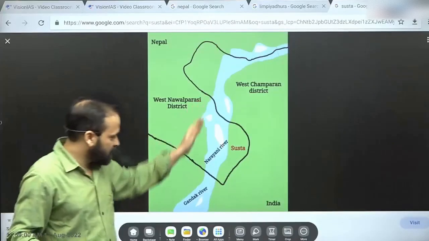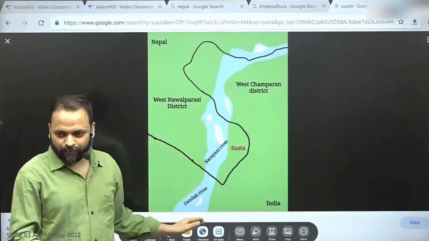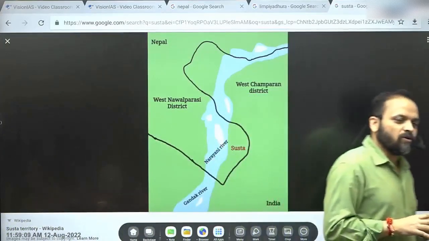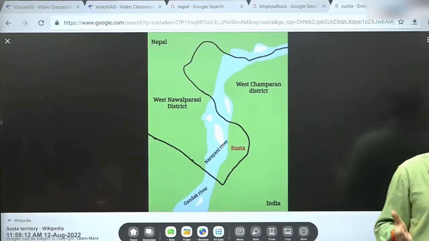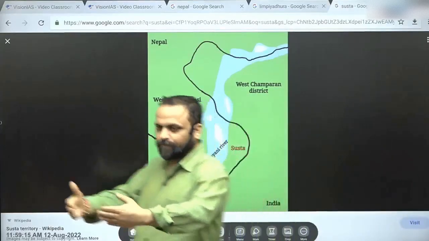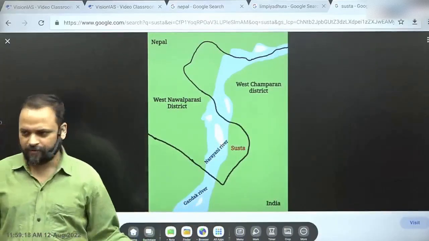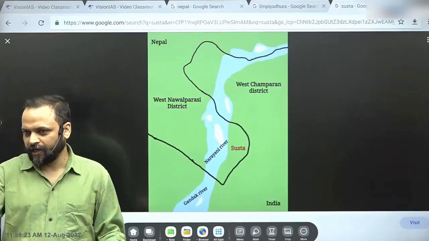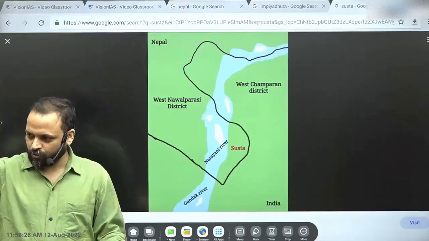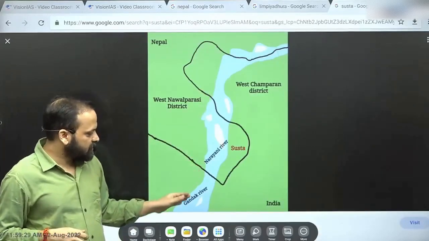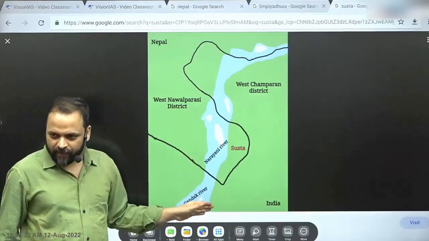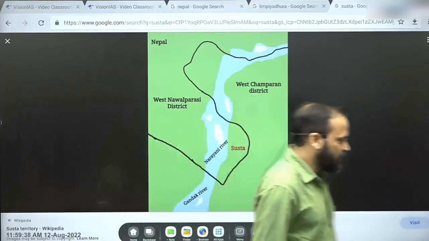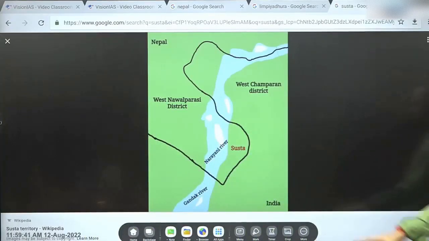All right, this is the Narayani or Gandak river. In some portions of the border, Narayani or Gandak river is the border, and this river is known for changing course. Generally, fast flowing Himalayan rivers, as they enter into the plains, are known for their erosion. Tributaries of Ganges are known for forming Oxbow Lake, where the river is changing its course. So here also, the changing course of Gandak has meant that the Susta village, which Nepal claims to be a part of its territory, has fallen on India's side.